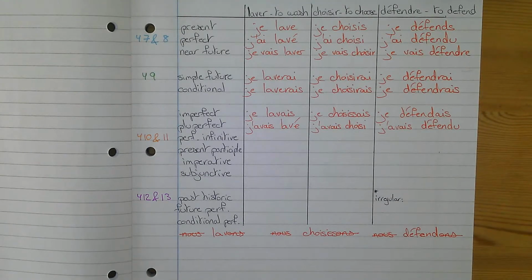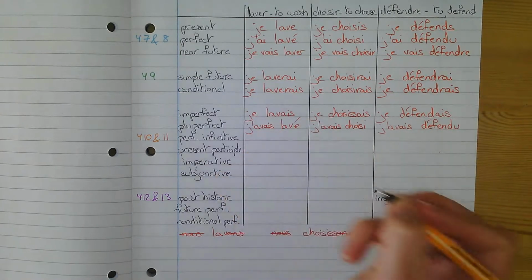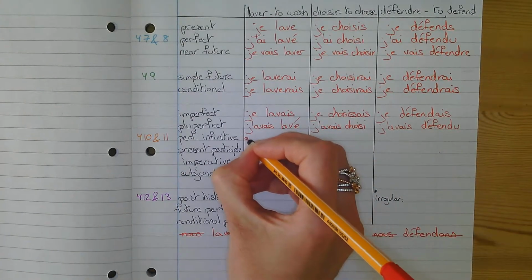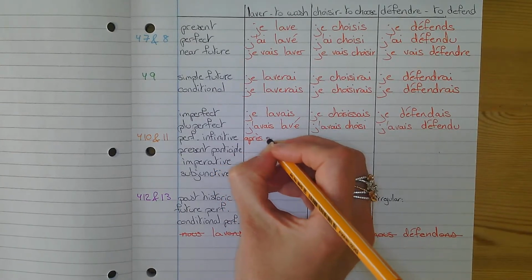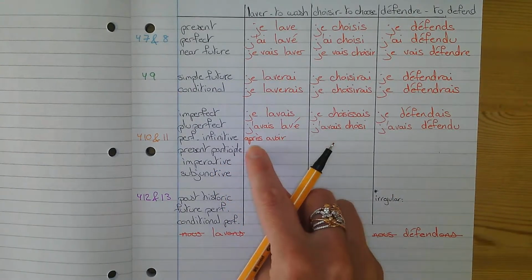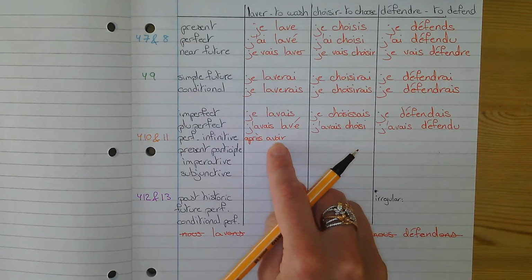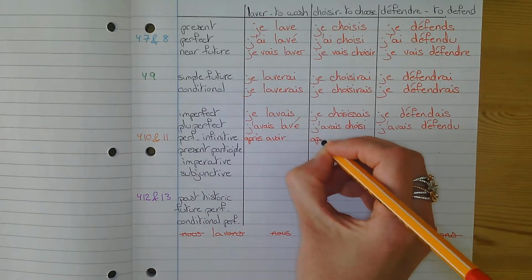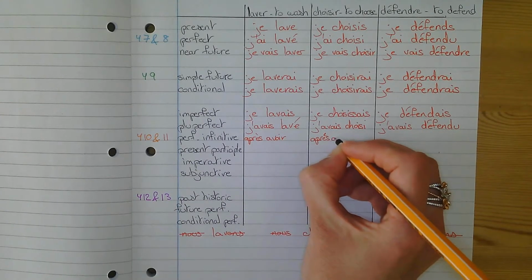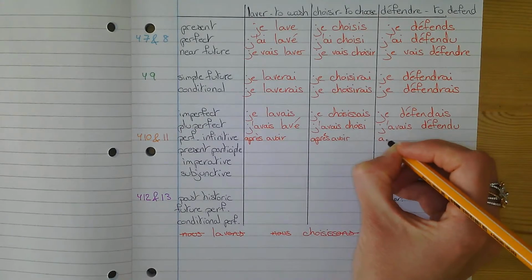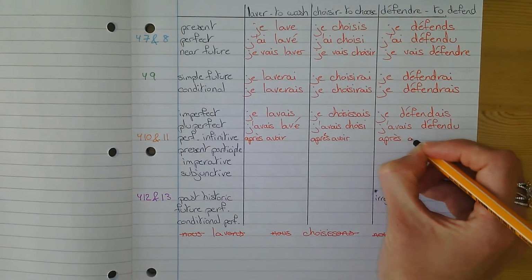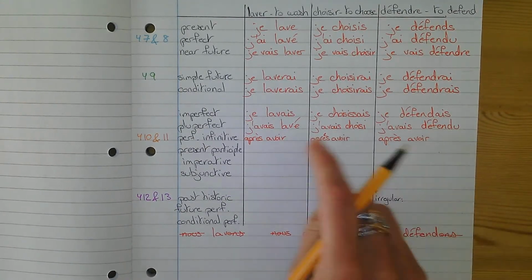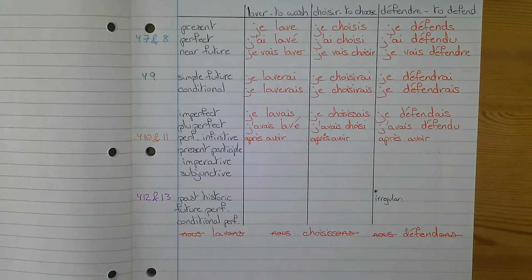The perfect infinitive, after having done something. So, will I have the space? We'll try. After having, you've got your après. That's the infinitive of the perfect infinitive, so that's avoir. And once again, I can put that everywhere. If I'm very accurate, après is not part of the tense, it's just what I give you so that you can use it in context more easily.